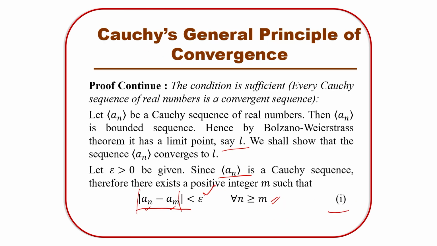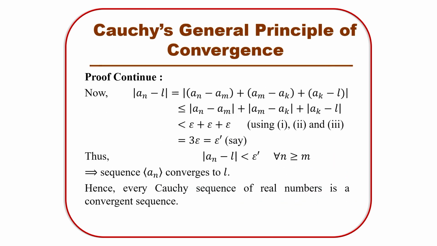Now remember these three, 1, 2 and 3, and using these three we can calculate here a_n minus L, because we have to show that this sequence is converging to a limit point L, right? So we are going to find out the difference between the sequence term a_n and this limit point L. So it can be written as a_n minus a_m plus a_m minus a_k plus a_k minus L. So I have added and subtracted a_m as well as a_k, right?